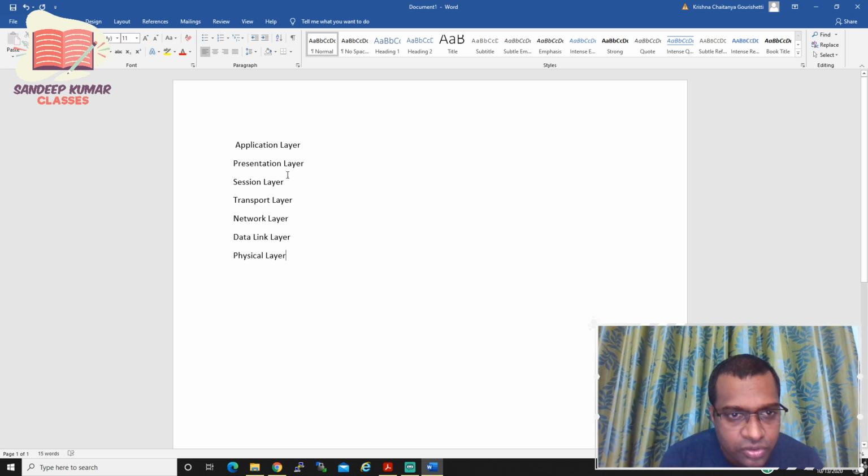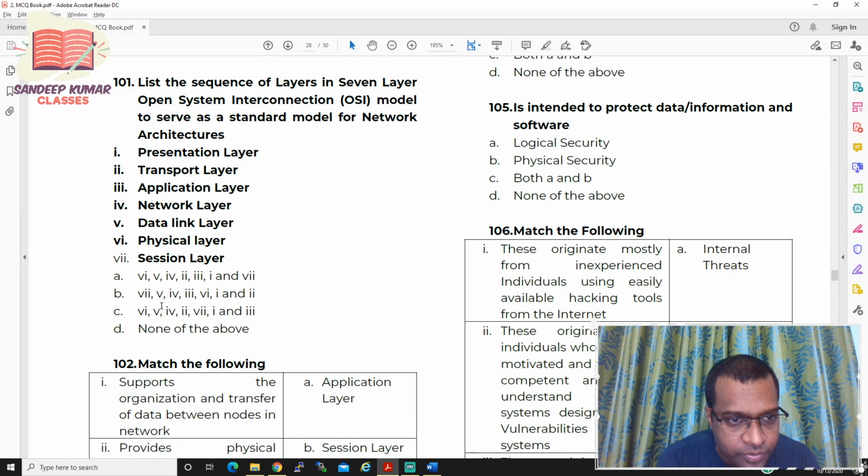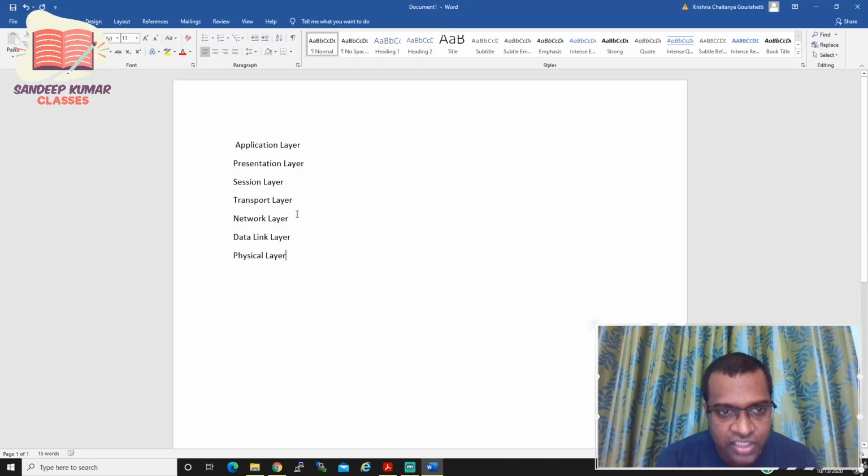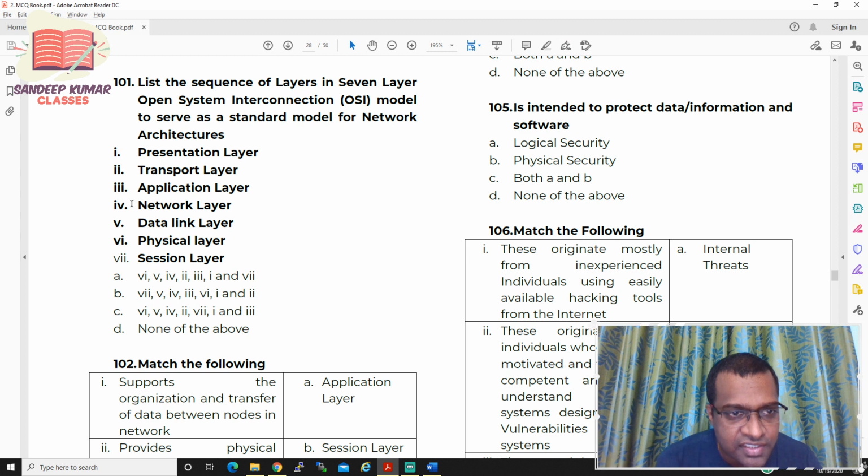So let us see, 1 2 3 4 plus 3 is 7. What is the first one, sir? Physical layer. Physical layer is 6, so B is eliminated. What is the next layer? Data link layer. It is 5. If you see option A and option C, both are 5, so we cannot distinguish between A and C. Now let us go to the third one, network layer. Network layer is option number 4. Again, A and C both have option number 4.